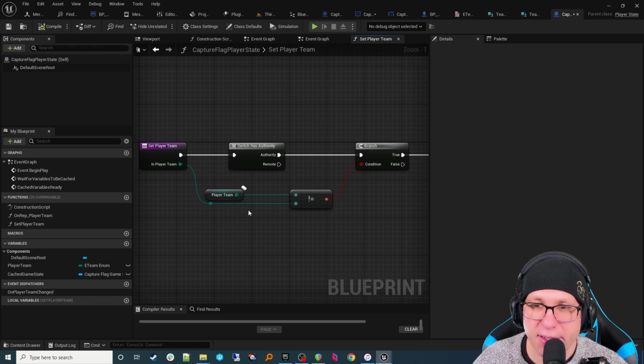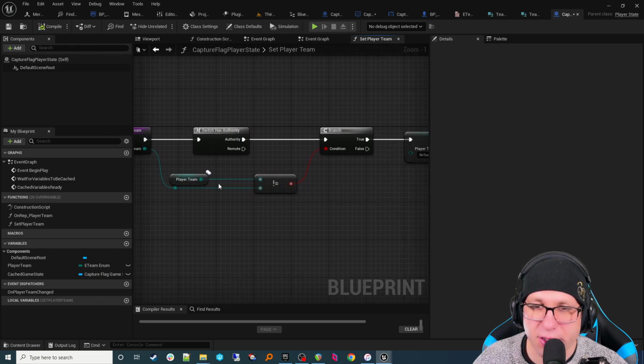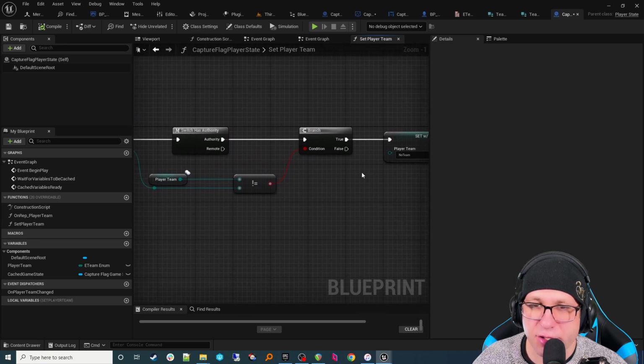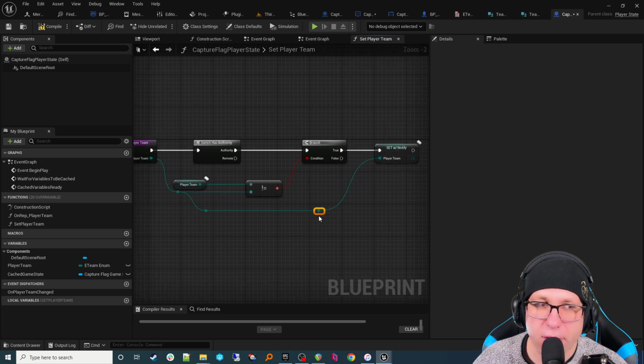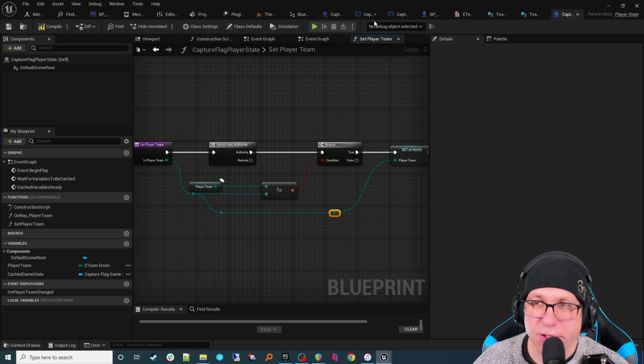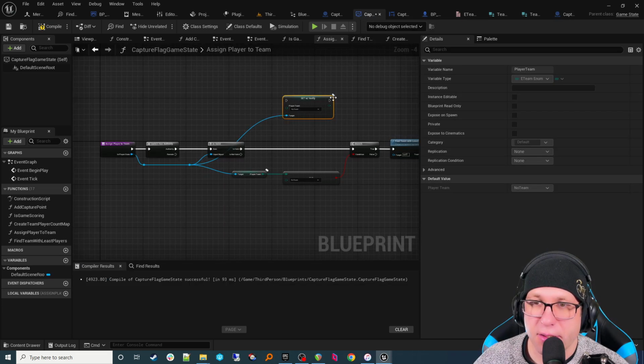Cool. Let's compile that, see if it's still a byte. Still a byte. Okay, so the comparison can do a byte. That's fine. I just don't want to have any of those. There we go. I didn't want it having to run another function, basically. Cool. Looks good.